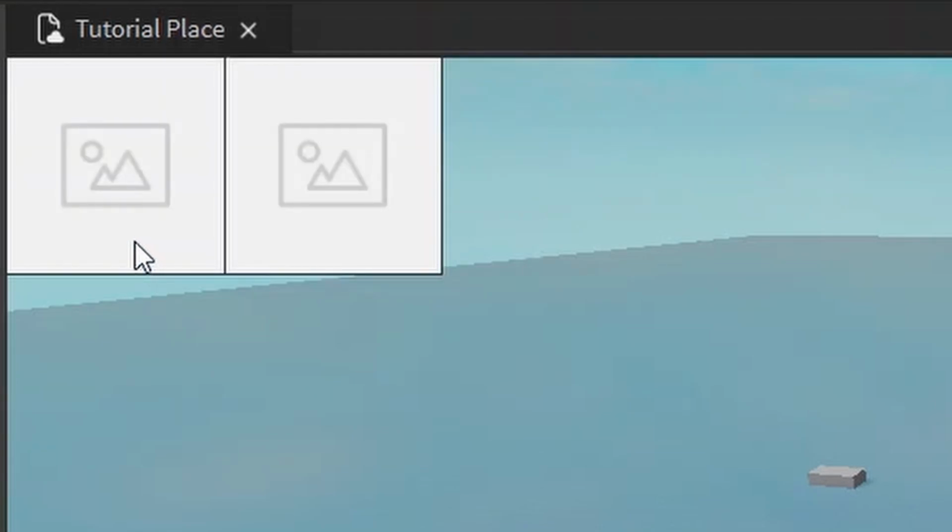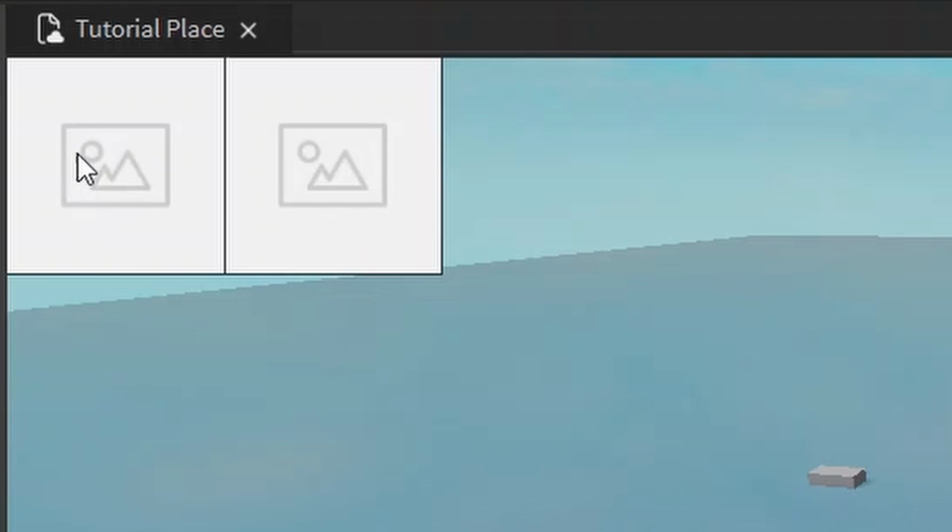The image label and the image button are basically like the text label and the text button. The image is used just to display information, not for people to click on it. Like maybe the players voted on a map and you want to show them a picture of the map. You can use an image label. But if you want them to click on that image, say maybe you have like an icon to buy your in-game currency, then you want to use an image button.